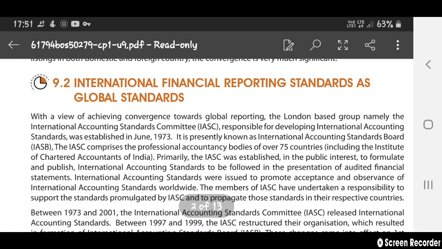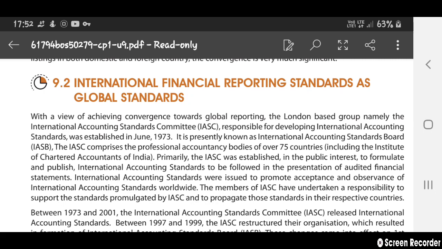With a view to achieving convergence towards global reporting, the London-based group, namely the International Accounting Standards Committee (IASC), which is responsible for developing international accounting standards, was established in June 1973, and it is presently known as the International Accounting Standards Board (IASB). It is not a committee; it became a board now. And the IASC comprises the professional accountancy bodies of over 75 countries.